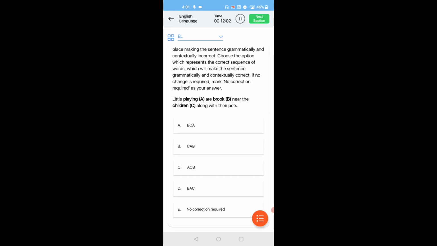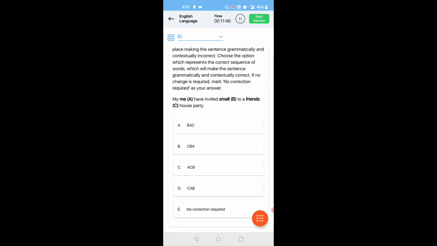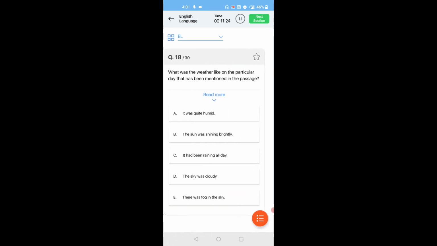Little children are playing near the brook along with their pets. So CAB, option B. Next question. My friends have invited me to a small house party. So friends invited, so BA, I think it's CAB, option D. Okay. So last one, reading comprehension.